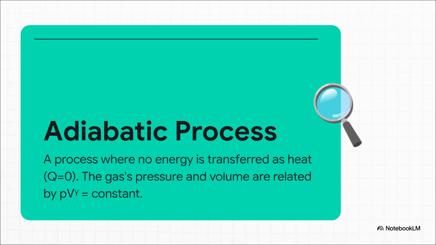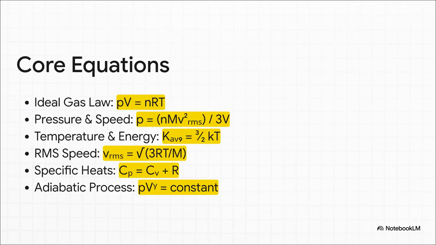The gas expands instantly, doing work on the air around it. But where does the energy for that work come from? It comes from the gas's own internal energy. The molecules literally slow down, the gas gets colder, and that's why you sometimes see that little puff of condensed water vapor. So let's do a rapid-fire review of our mathematical toolkit.